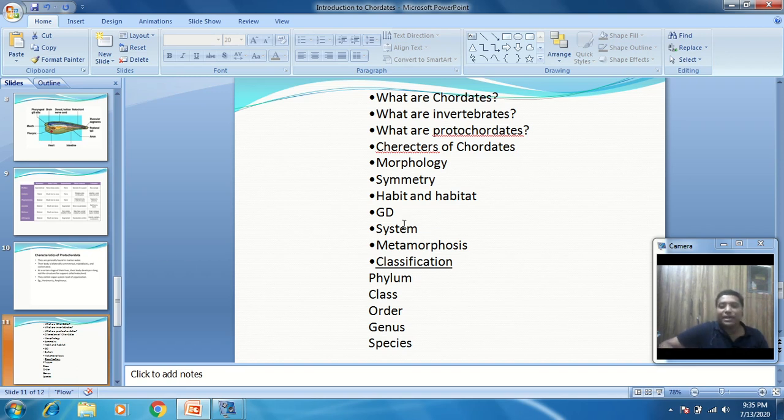The geographical distribution is also important: where that organism is found, whether it is found in India. For example, we take the example of Labeo rohita, the fish commonly called rohu, which is found in our Vidarbha region. Now this rohu is not only found in Vidarbha, it is found all over India, in China, in Pakistan, in Burma.